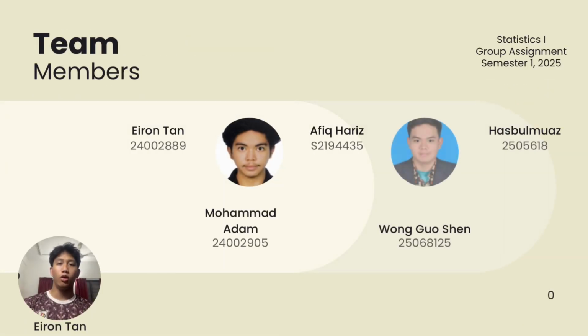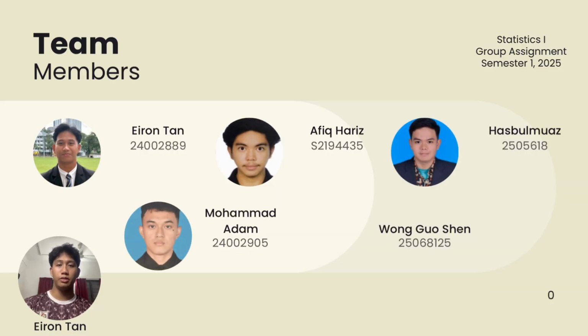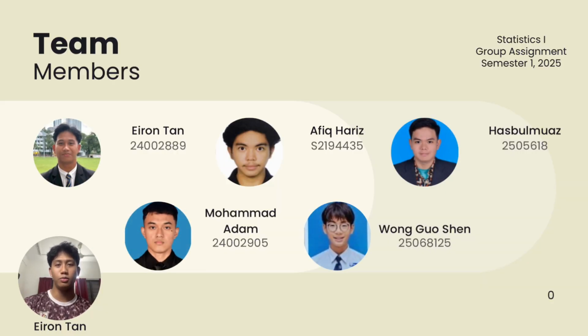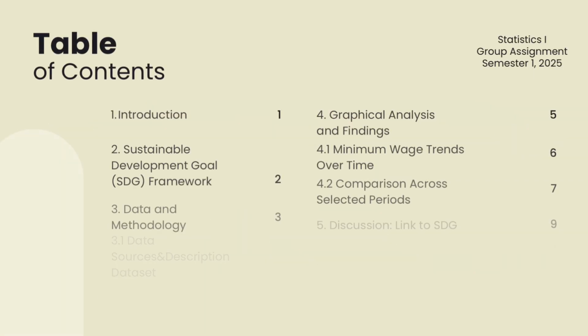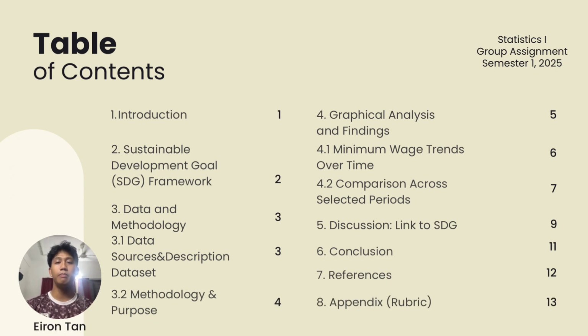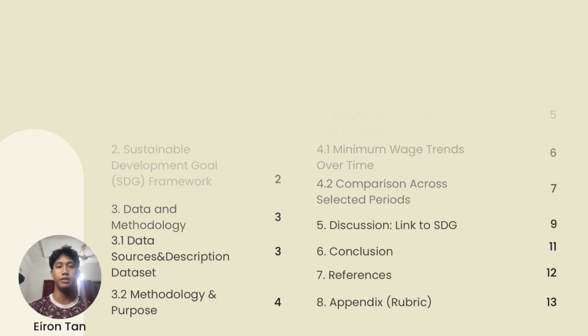Before we begin, allow me to introduce our team members. We have Afiq Aris, Asbul Muaz, Muhammad Adam and myself, Aaron Tan, metric number 24002889. Our presentation is divided into 8 main sections, starting with the introduction and the SDG framework, followed by our data methodology, graphical analysis, and finally our conclusions and references.